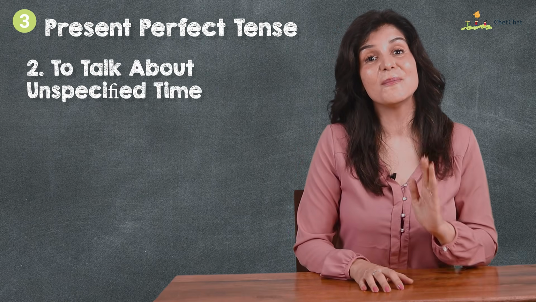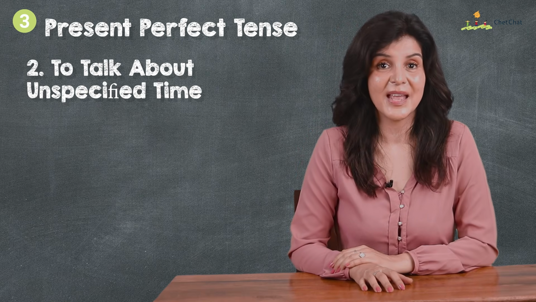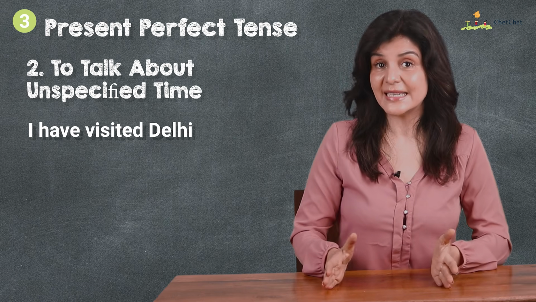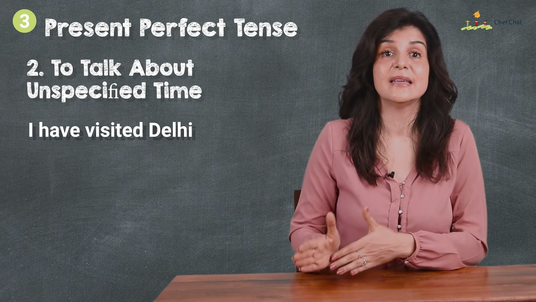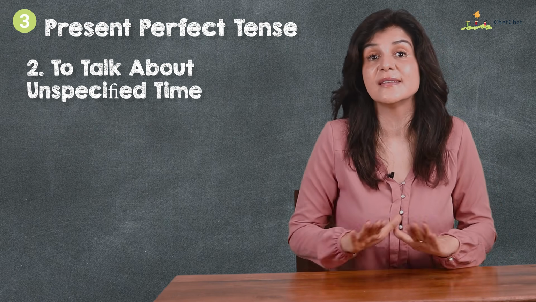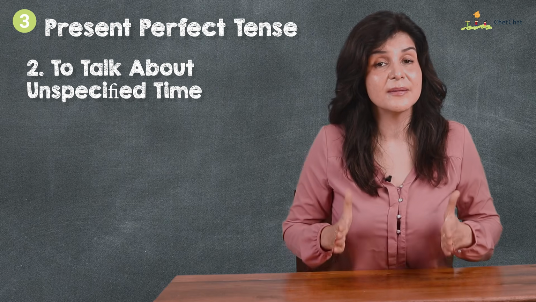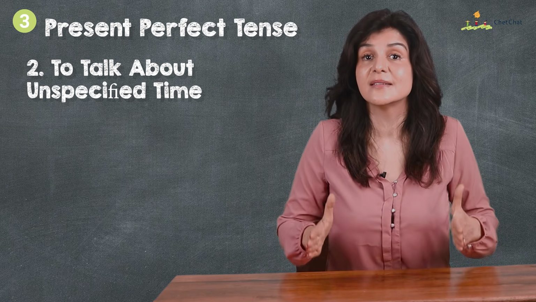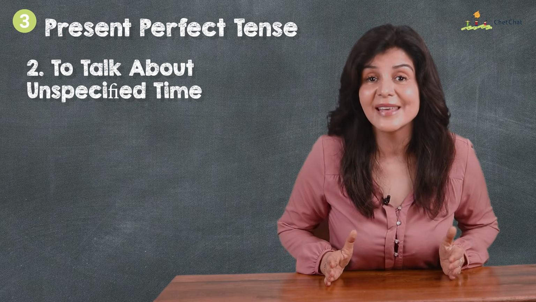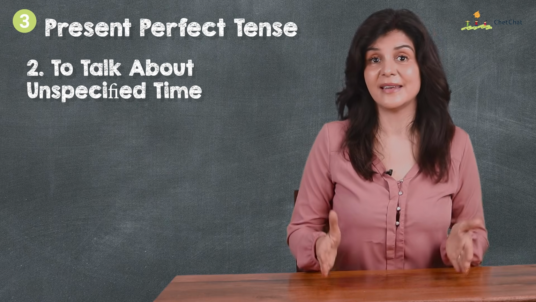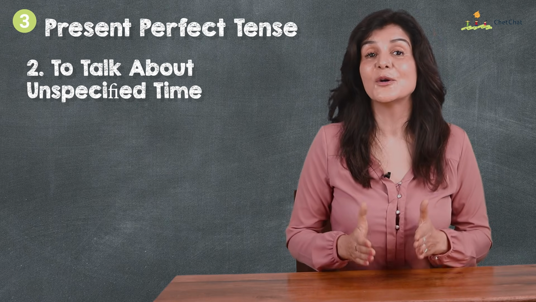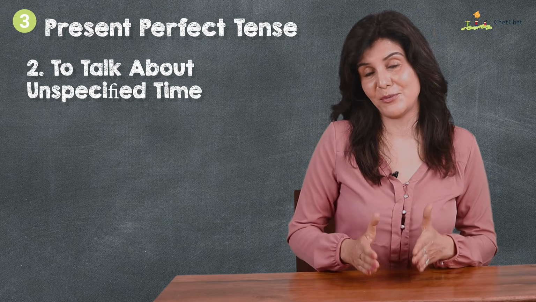2. To talk about unspecified time. I have visited Delhi. For instance, we do not say yesterday, last year. The time of the visit is not mentioned. The present perfect tense is not concerned with when the action happened, only that it has occurred and there could be some connection to the present.